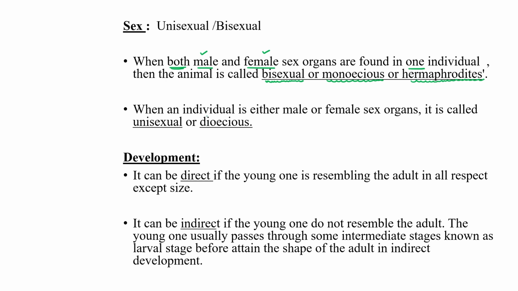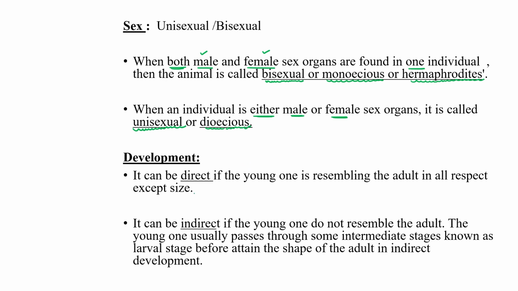When an individual has either male or female sex organ, it is called unisexual. Uni means only one type, either male or female sex organ, or dioecious. So on this basis we can further classify animals into two different categories, whether it is bisexual or unisexual, whether it is monoecious or dioecious.